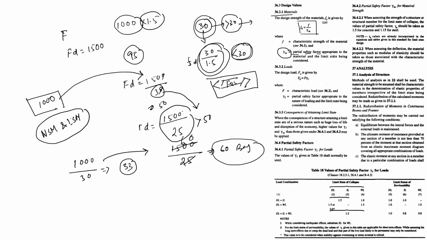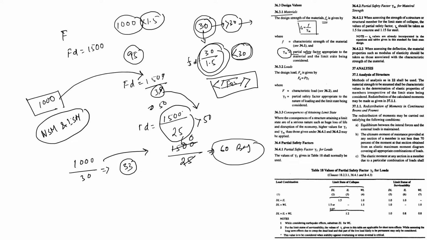Consequences of attaining the limit state: where the consequences of the structure attaining the limit state are of a serious nature, such as huge loss of life and disruption of the economy, a higher value of gamma f and gamma m is given. Okay. Now we talk about the partial safety factor. The value of gamma f is given in table number 18. So this I will talk about when we start the analysis.